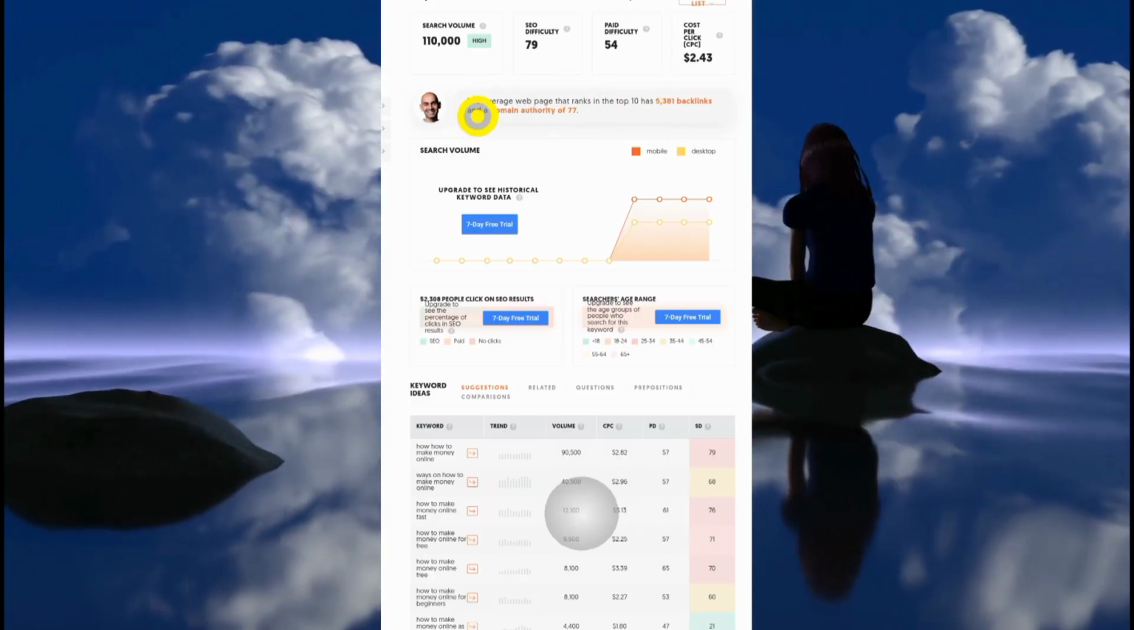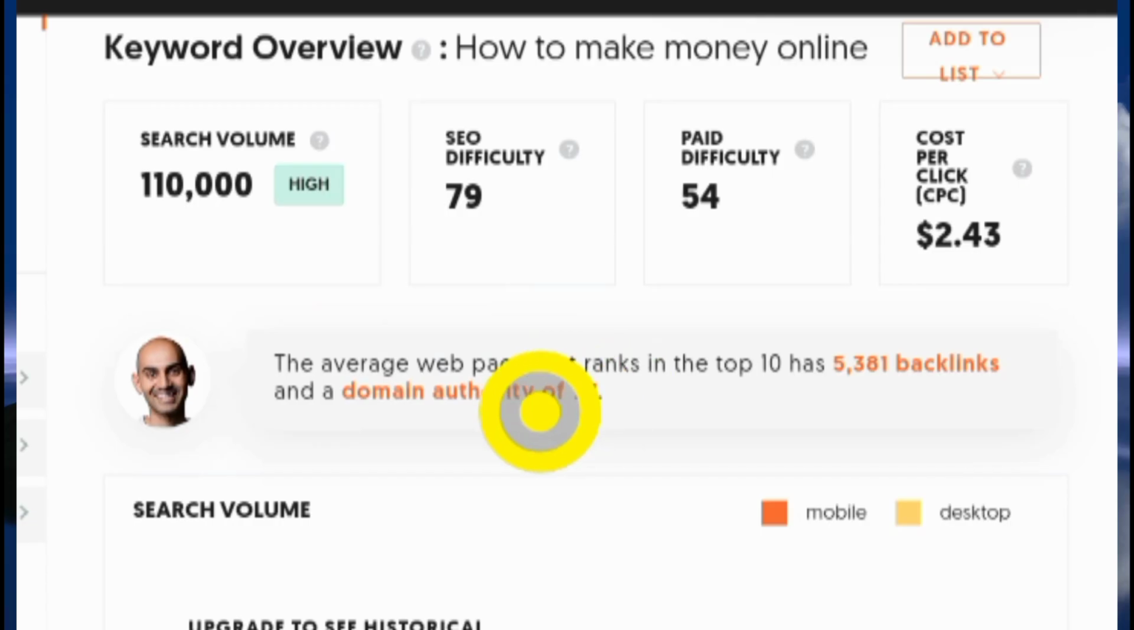So what we want to do here is called keyword research. You're going to use this free tool to do good keyword research. Once you're over here, you're going to go to app.neilpatel.com, or you search Ubersuggest. That's going to bring you here. So you're going to type in any word that is related to your niche. For example, let's say we want to type in how to make money online.